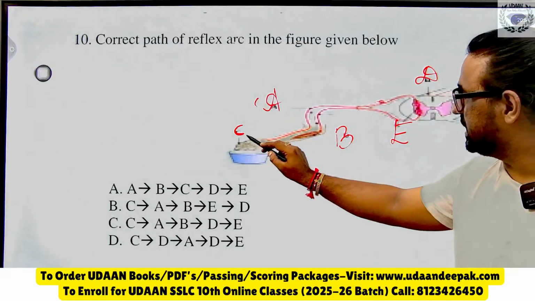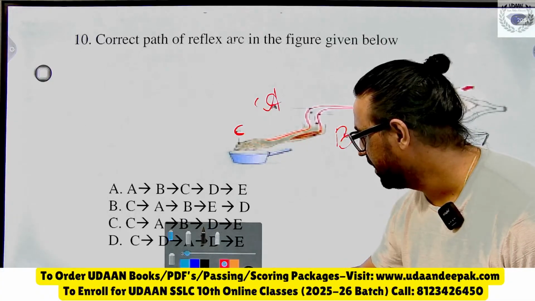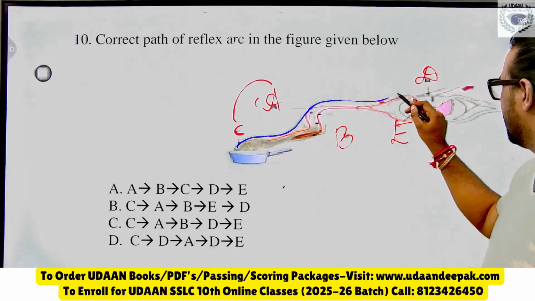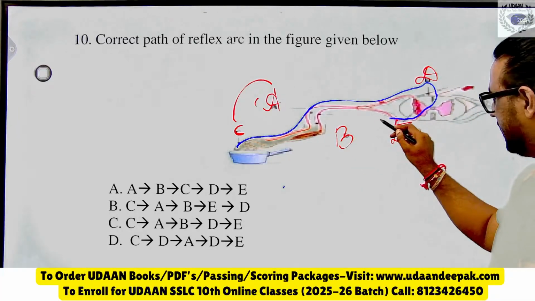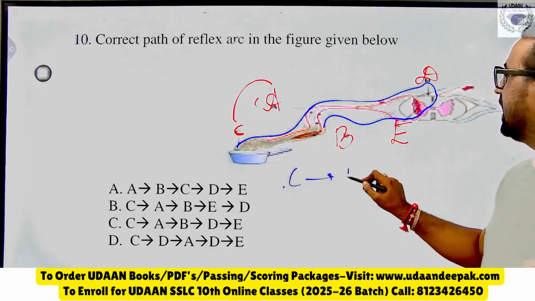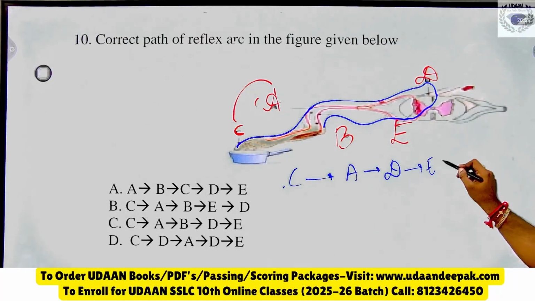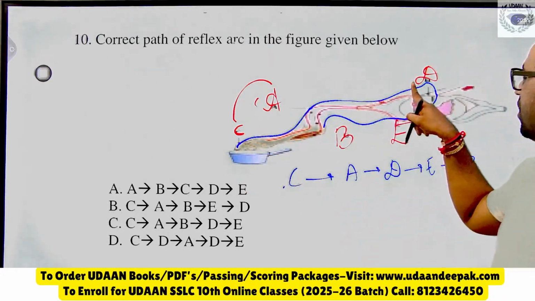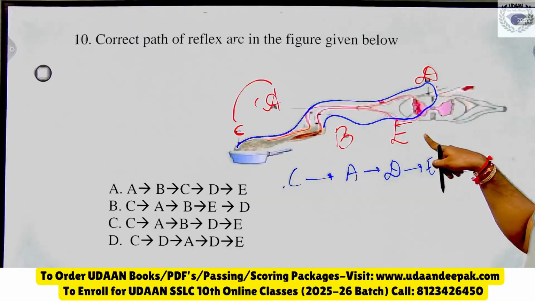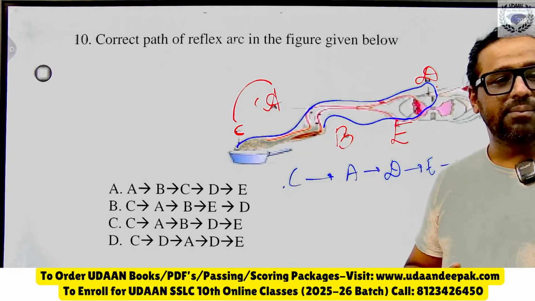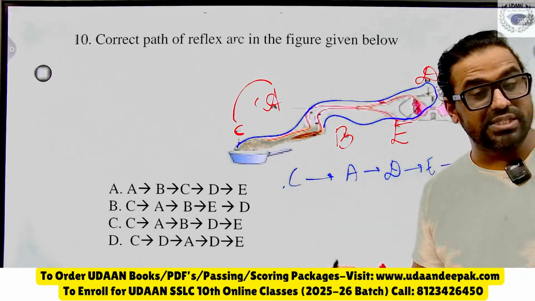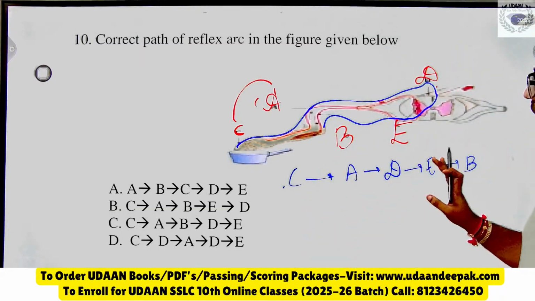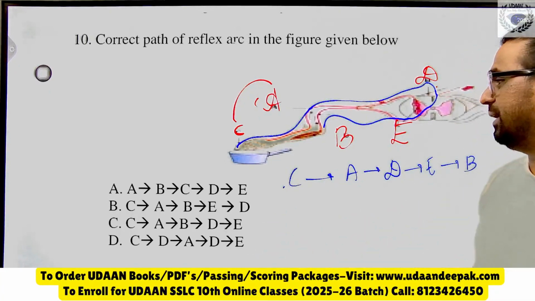Yes, first the information will flow like this. I'll just take CAT: first C, then A, then D, then from here E, then B. So C, A, D, E, B. You can see C, A sensory neuron, then D relay neuron, then motor neuron, effector is B. So C is receptor. If you have gone through this figure, one question will come for sure. You should remember. Yes, those who are telling CAB...